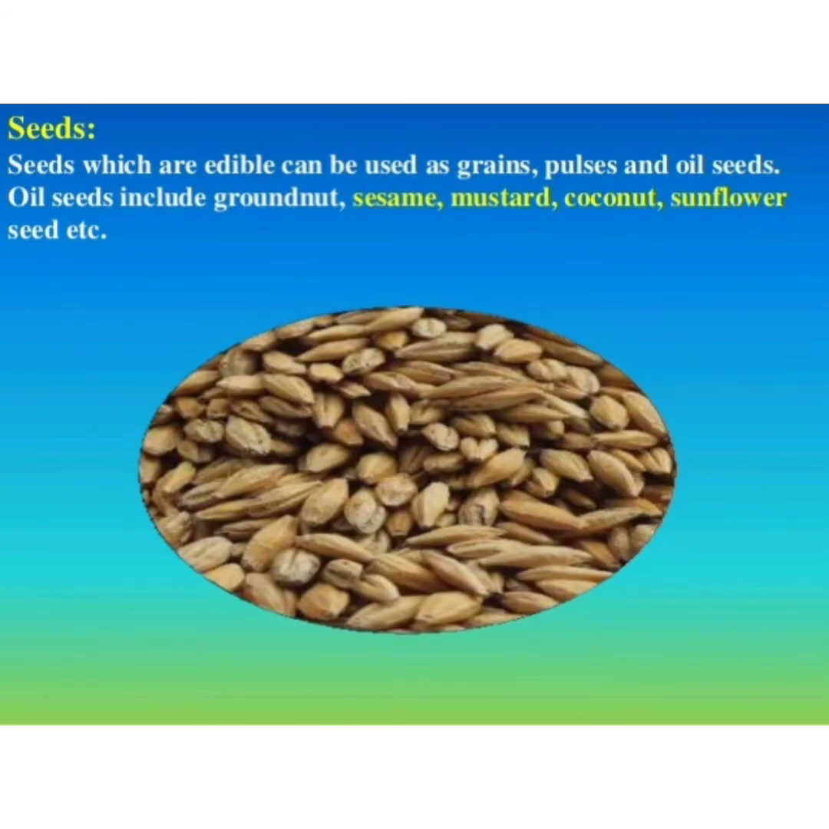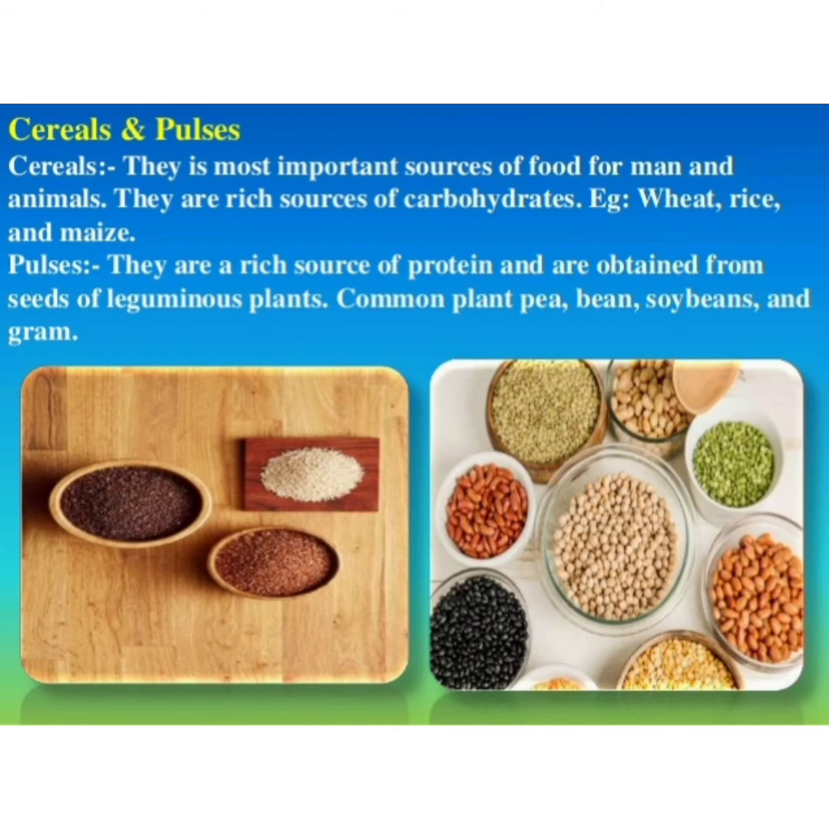Next come the seeds. Seeds which are edible can be used as grains, pulses and oil seeds. Oil seeds include the groundnut, sesame, mustard, coconut, sunflower seed, etc. In North India, seeds like wheat and rice are the main staple diet. Cereals and pulses are the most important sources of food for man.